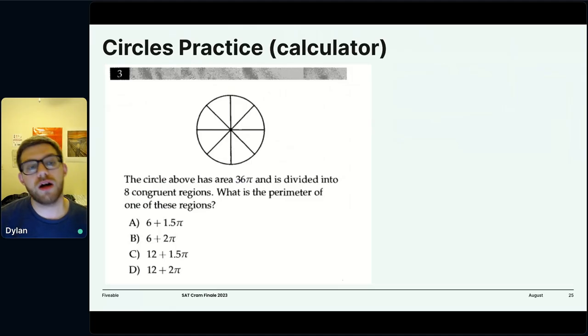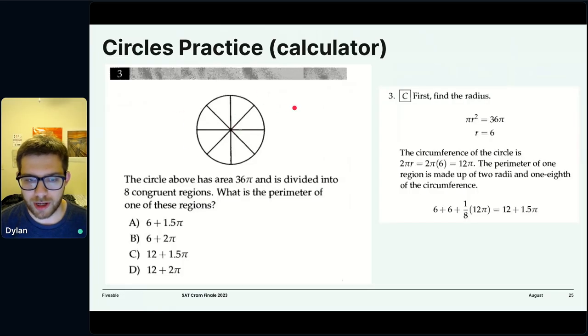So for example, you go, oh my God, I wish there was a way for me to find the radius of this circle. Well, there is, they gave you the area, right? So 36 pi is pi r squared, so the radius is 6. We'll see that written out, so you don't have to think I just screamed that at you. If pi r squared is 36 pi, that means r squared is 36, so r is 6. Perfect. So we've got this bit down pat. Okay, I just shared the whole answer, which is fine. So the radius is 6, and the circumference of the circle is 12 pi. We know this because we just found the radius.